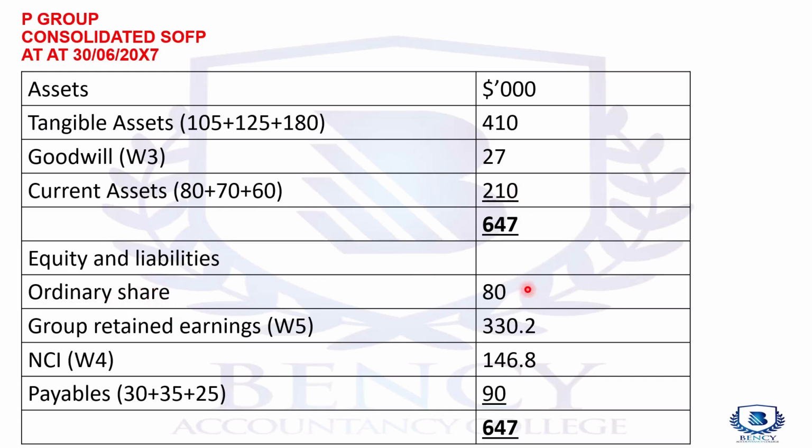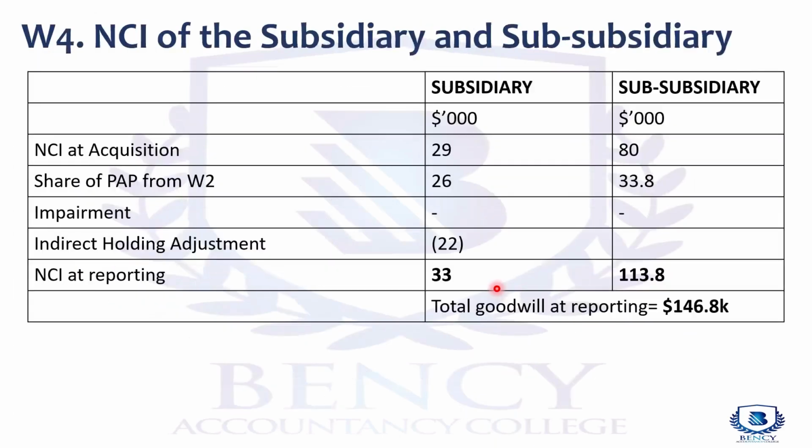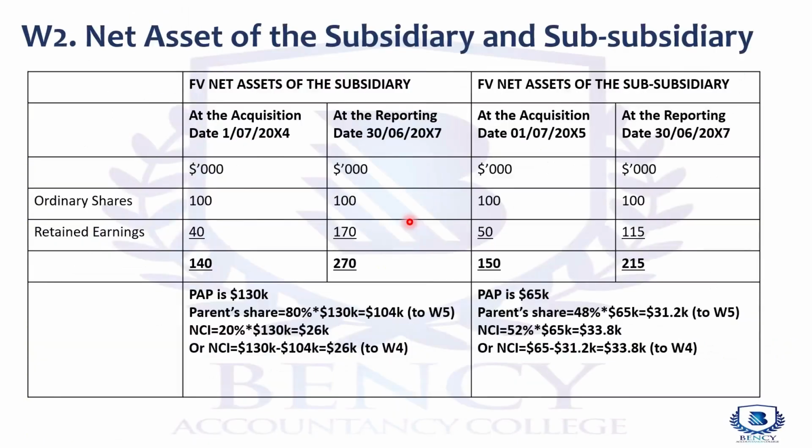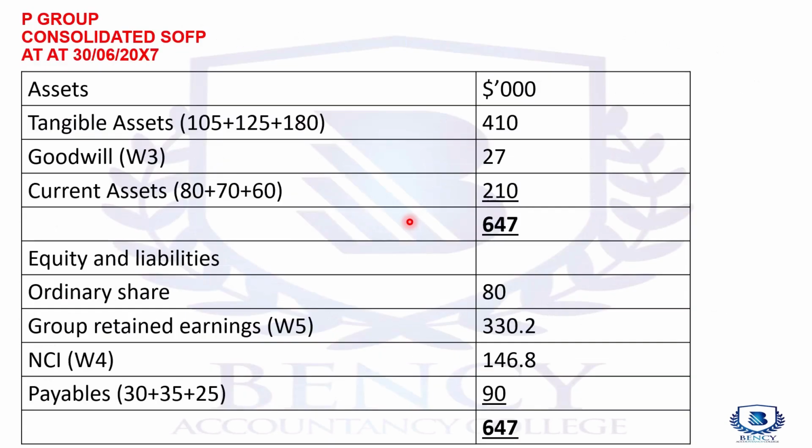Our ordinary share is going to be the parent's ordinary share per the question, which is 80,000. Then the group retained earnings is from working 5. Then the NCI from working 4. Then the payables per the question. When you go to the question, the payables for parent, subsidiary, and sub-subsidiary added have 647. So nice and easy.